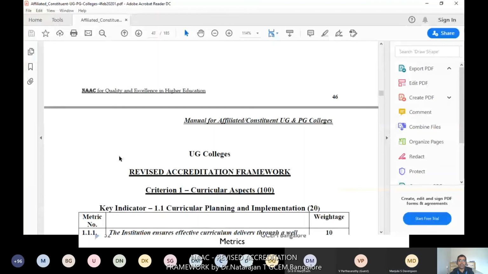One is for UG colleges, and you should carefully refer to the manual. There are certain differences between the metrics for UG and PG colleges, so you have to choose appropriately. If your college comes under UG, you can choose this as a reference. If you are a PG candidate, then after the UG manual, you can refer below that.